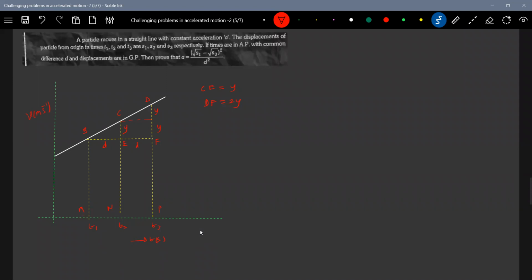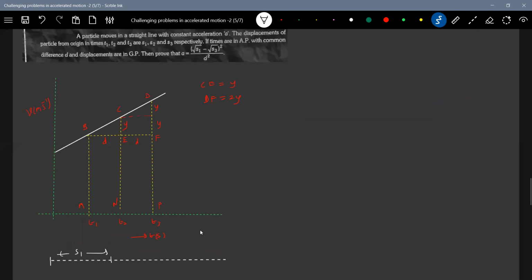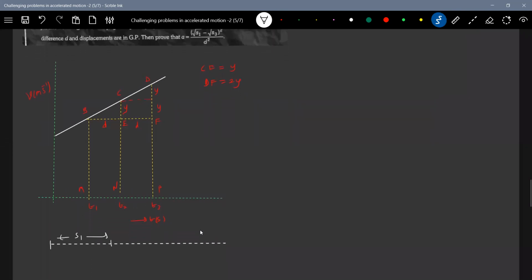Why this NM? It should be a. So I think one more graph, I'll take it, because this will help us a lot. In time T1, it will cover S1. The displacement of particle from origin in time T1. Then it will be T2. This will be S2, sorry. Then this will be S3.